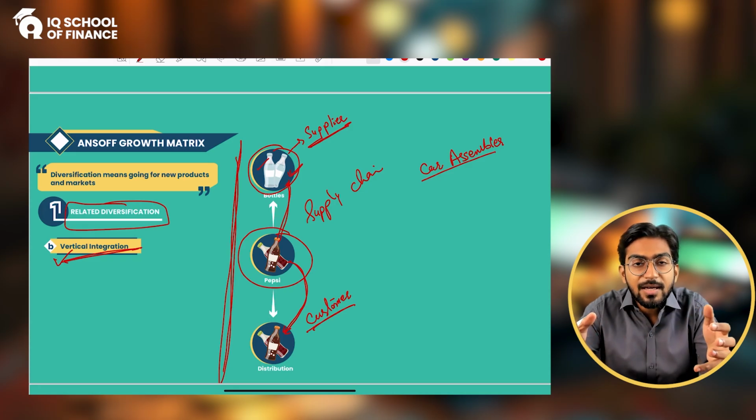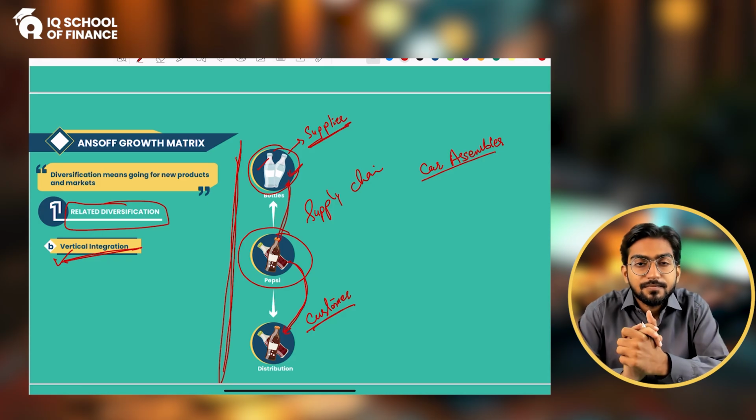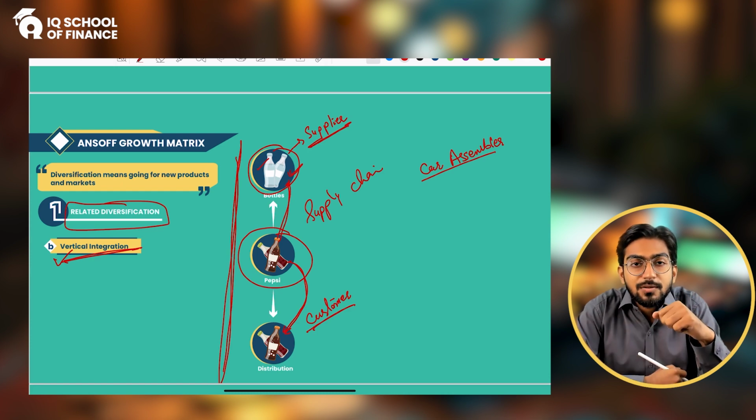You are purchasing everything from someone and then assembling it and making a complete car. What if you start making all these things by yourself in-house? You start manufacturing them. It means that now you have become your own supplier. You will make the seats and you will use them by yourself. That is called the vertical integration.